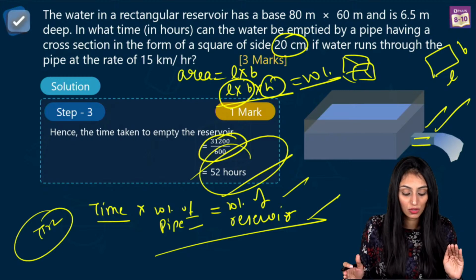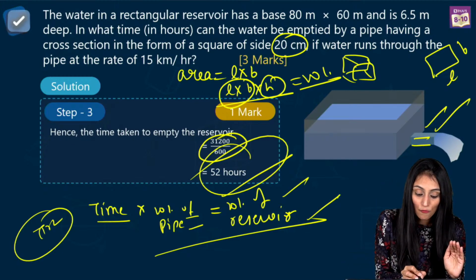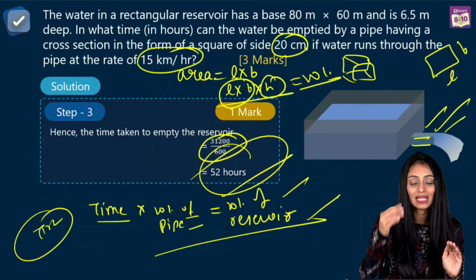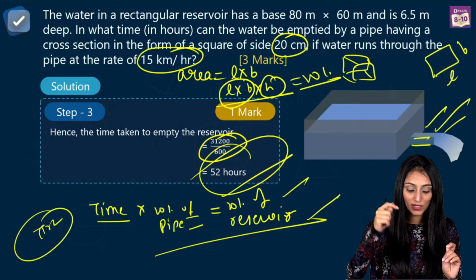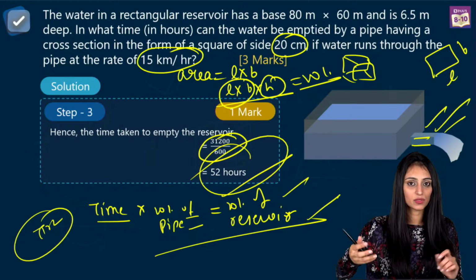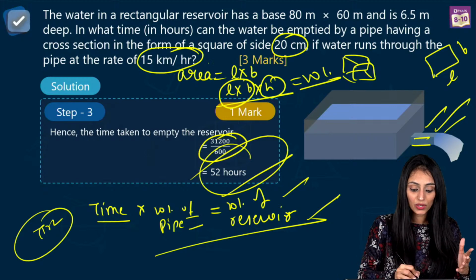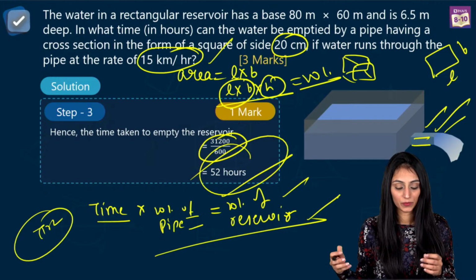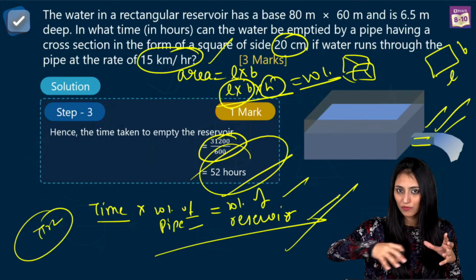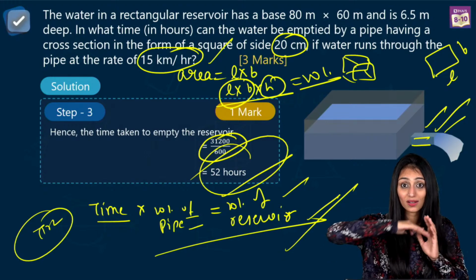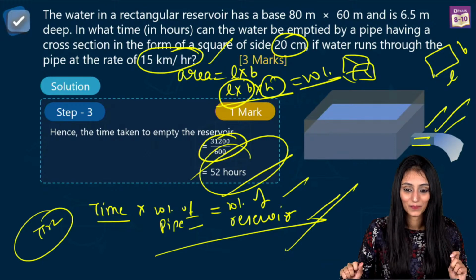Has everyone understood this? And how are we coming to the volume of this pipe? We are just doing area multiplied by height. Remember one thing, even if you have questions in the NCERT, or in other reference books like R.D. Sharma, R.S. Agarwal, whenever you have speed, you can convert that into length using just this concept, that in 1 hour it's covering 15 kilometers or whatever the digit is, right? Because water runs along the length, right?